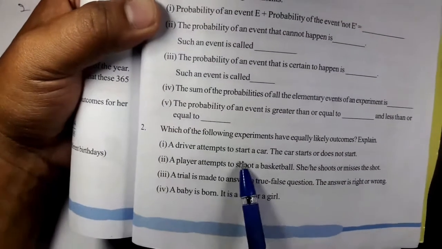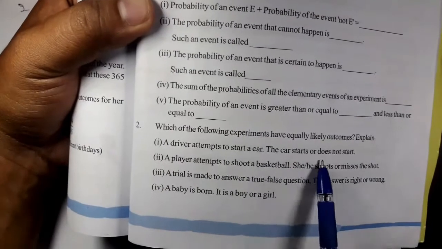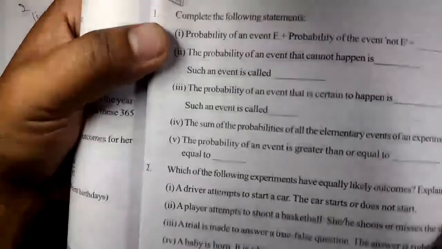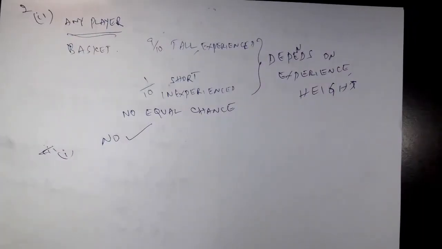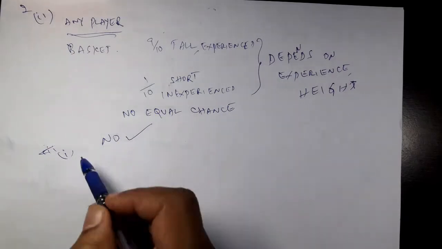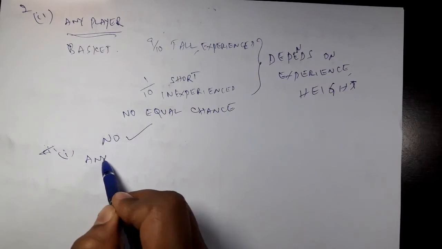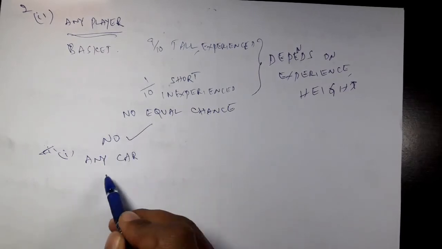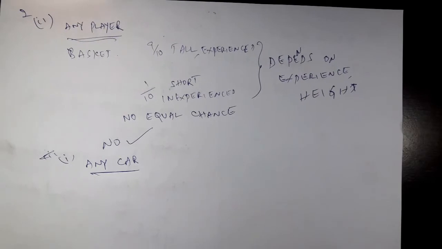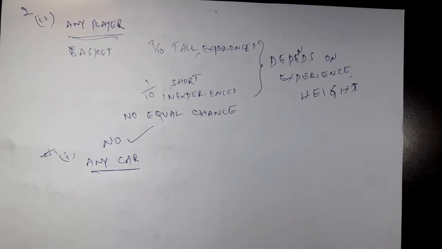A driver attempts to start a car. The car starts or does not start. Tell me, think carefully. A driver attempts to start the car. Think carefully, any car. The car here means any car. If you try to start the car, will it start? You may say yes, it may start or may not start. So 50-50 chance, so 1 by 2 chance is there, equal chances. You may think like that, but think carefully.